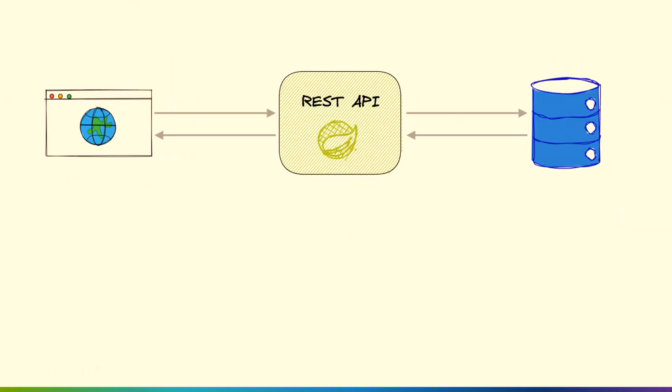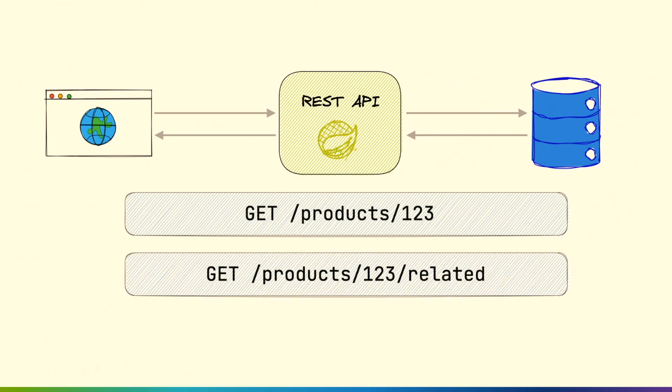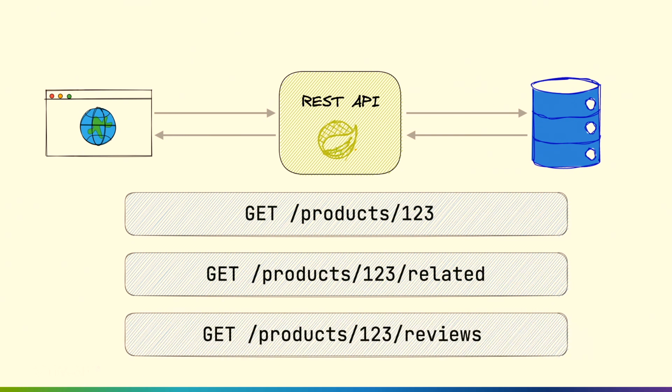So I have another example here, something else that I come across a lot in enterprise applications. I have this REST API for these products, and I want to get some information about the product. So I make a GET request to /product/123. I get some data about the product, and I realize, oh wait, I need some more information about it. I want to display related products on this page as well, so I make another call to the API to get related information. And I make one more call to get reviews about that product.